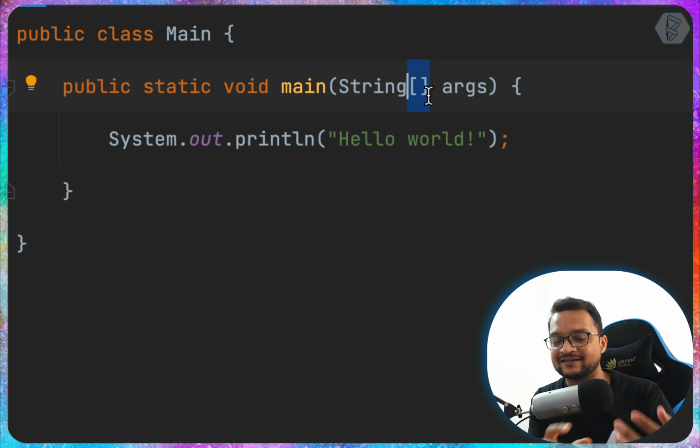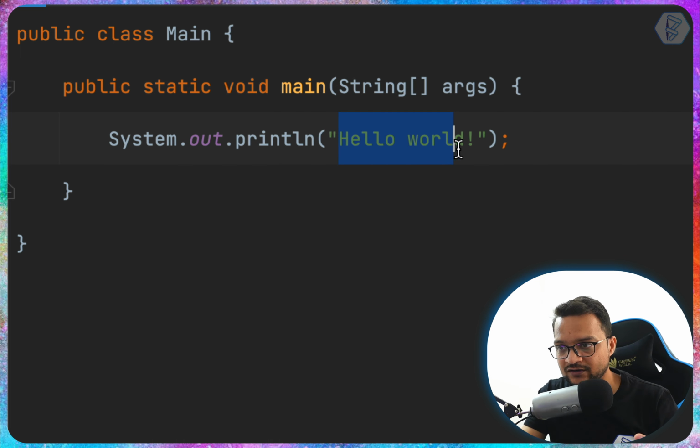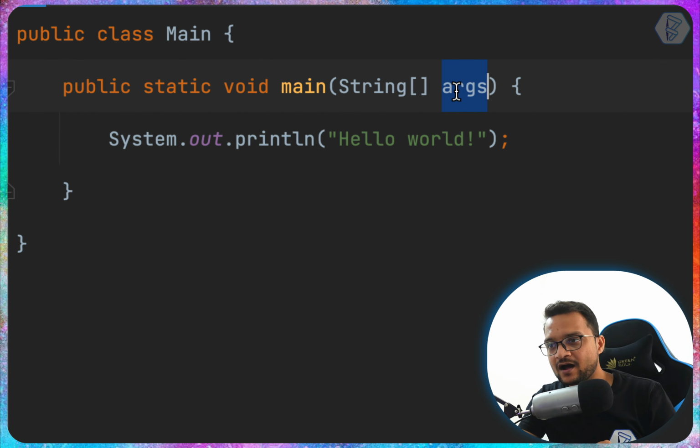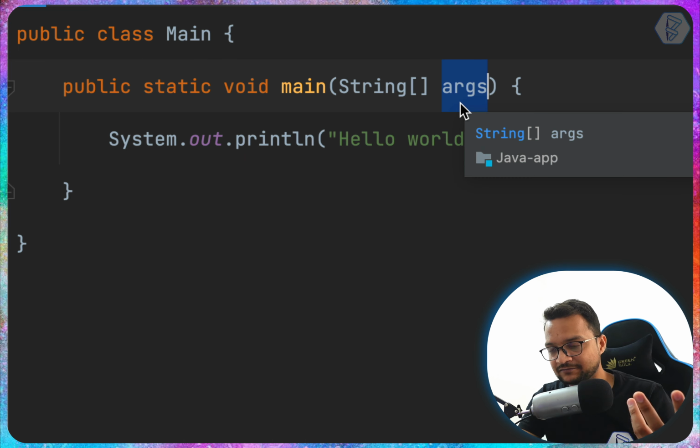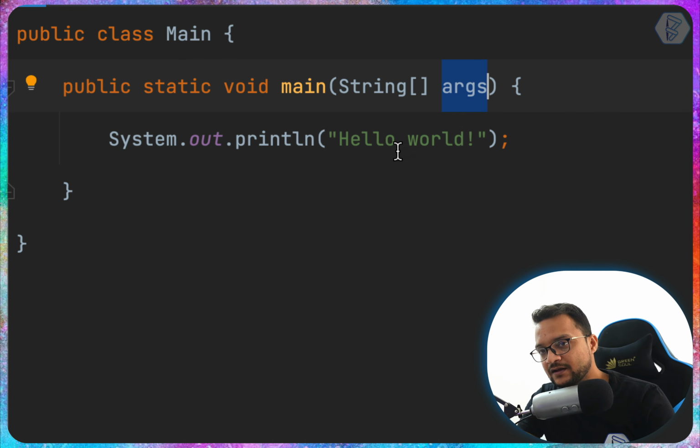Think about a string as a word. So this is a string and this is a word. Okay, obviously it's a combination of two words, but we call it a word. And args is a short form for arguments. That means when we call this function, we are going to pass anything, like an array of strings.